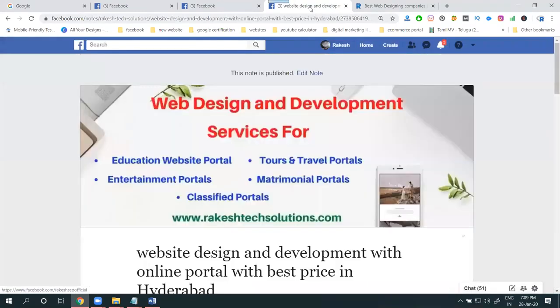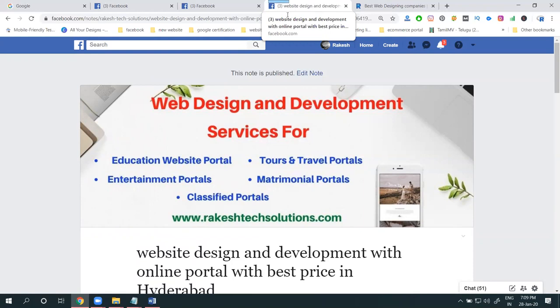Close. Now see the keyword: website design development with online portal with best price in location. So they build by which one? Keyword building. So clear? I'll go with the three promotions: images, videos, and keywords. These three we can promote here. In total there will be three, and each one is promoted only by keywords.